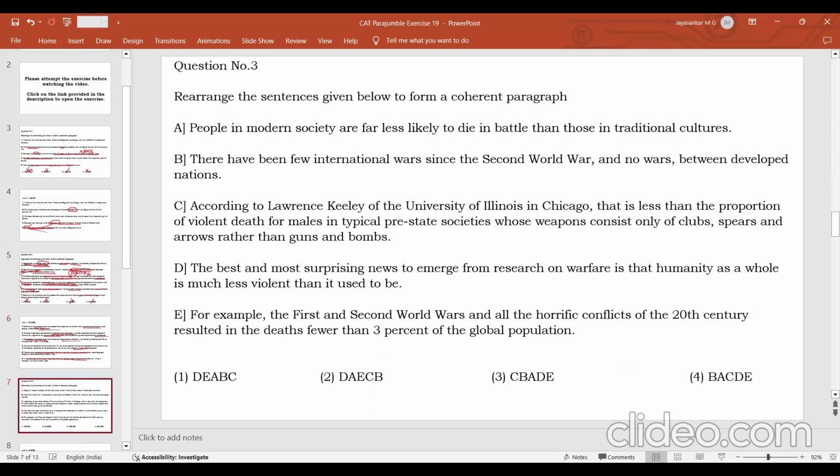Then the third question. The third question is talking about how modern societies have less violence than ancient societies, and how the number of people who die in conflicts, wars, etc. in modern societies is much less compared to earlier societies, and this has been brought out by certain research. So this is the essential idea in this particular passage. Now, how to unjumble it. Again, the same technique that we used in the previous ones. Try to form sentence pairs or sequences, then everything else will fall into place. So what is the thing you can do here?